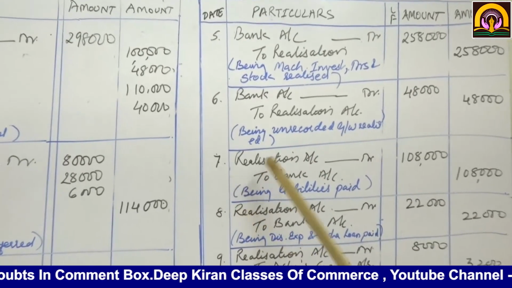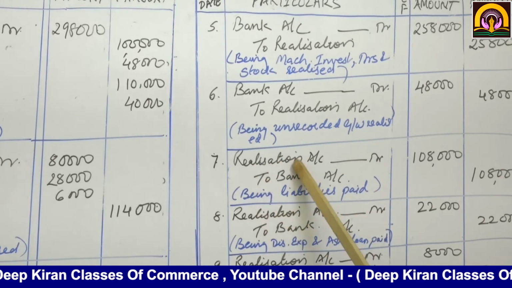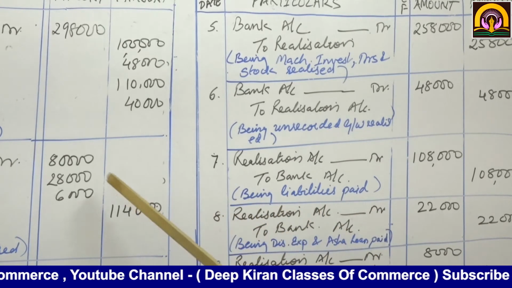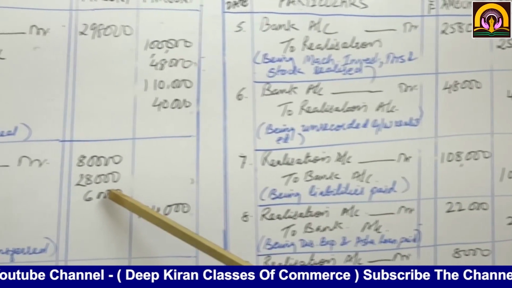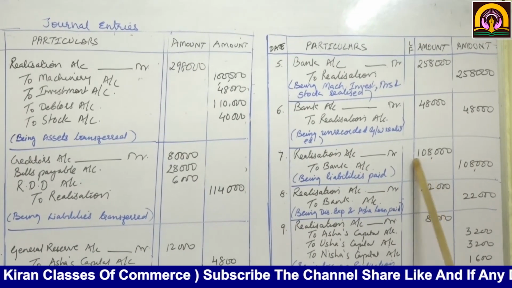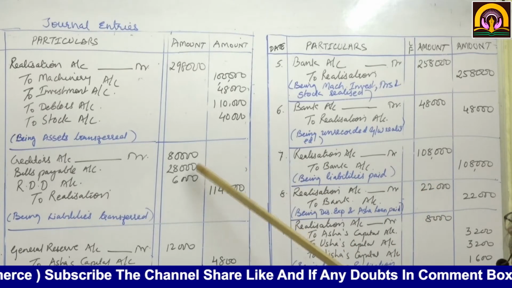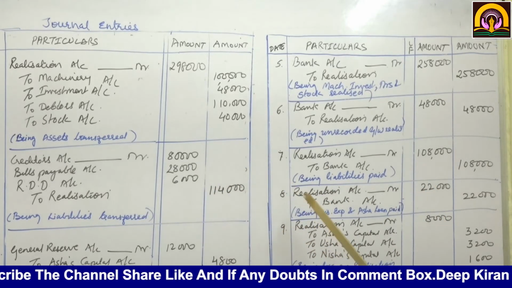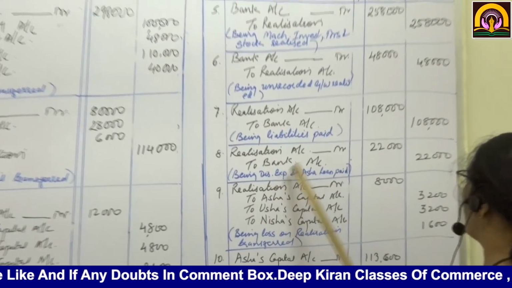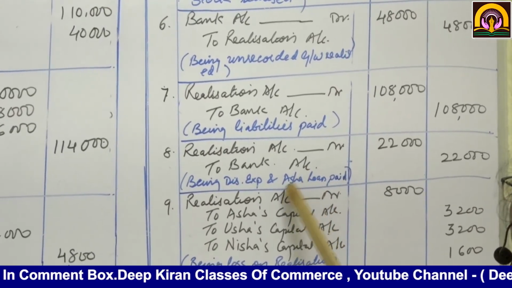Then number 7, liabilities are to be paid off. So realization account debit to bank account. Now see, what are the liabilities to be paid off? That totals to 1,08,000, that is 80,000 plus 28,000. Then there are dissolution expenses and Asha's loan of rupees 16,000, both of which we have paid.